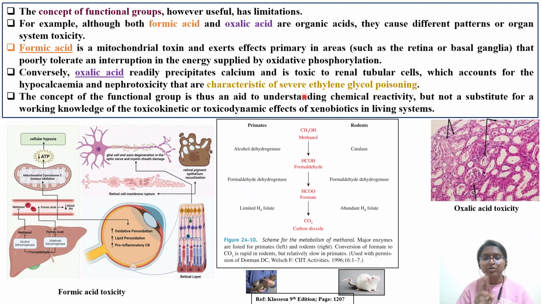So whenever you are reading about methanol, ethanol, isopropyl alcohol, you should also be reading about ethylene glycol. Ethylene glycol poisoning will release oxalic acid. Okay, the concept of functional group is thus an aid to understanding chemical reactivity, but not a substitute for working knowledge of TK, that is toxicokinetics, and TD, that is toxicodynamic effects of xenobiotics on the living systems. So this is very important. For a pharmacologist, pharmacokinetics and pharmacodynamics are important. In the case of a toxicologist also, TK and TD are very important.